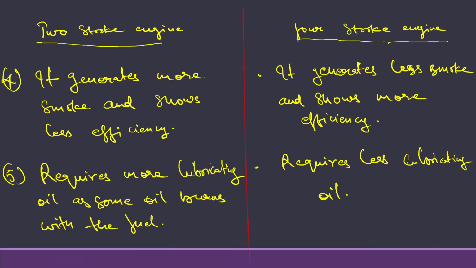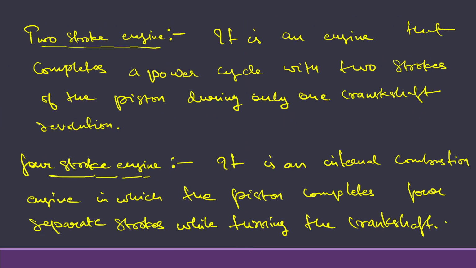So these are the differences between the two-stroke engine and the four-stroke engine. Let me revise. The two-stroke engine takes only one crankshaft revolution, and the four-stroke engine takes four complete revolutions of its crankshaft.